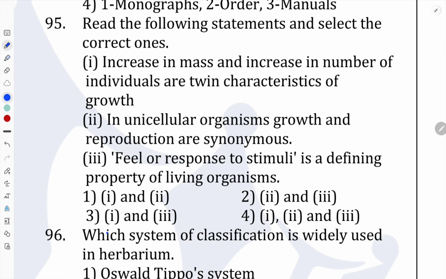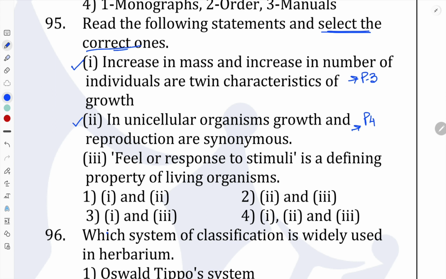Okay, next question, question number 95. Read the following statements and select the correct one. So we have to select the correct statement. The first statement is: increase in mass and increase in number of individuals are twin characters of growth. That means both are characters of growth. So this is a correct statement. This is written in our NCERT, page number 3. Next, the second statement: in unicellular organisms, growth and reproduction are synonymous. This is also written on page number 4 in the middle section. So this statement is also correct.